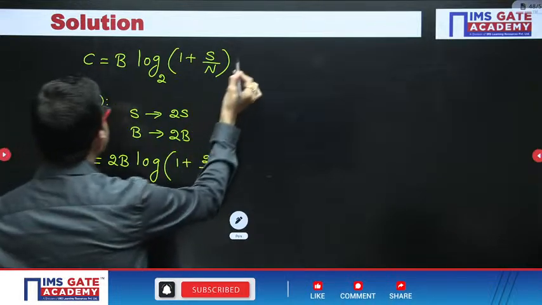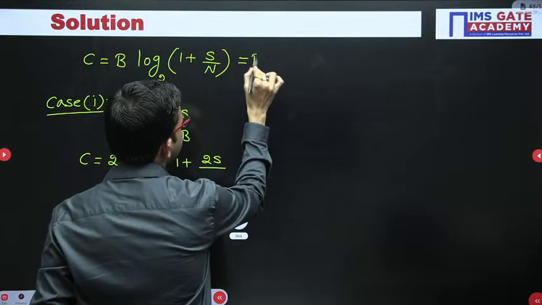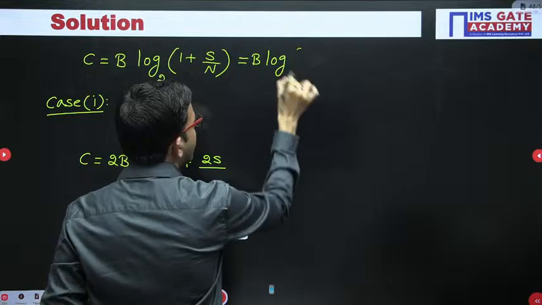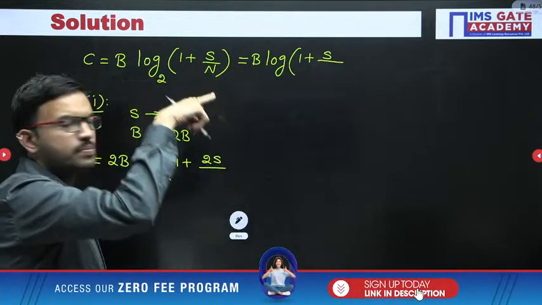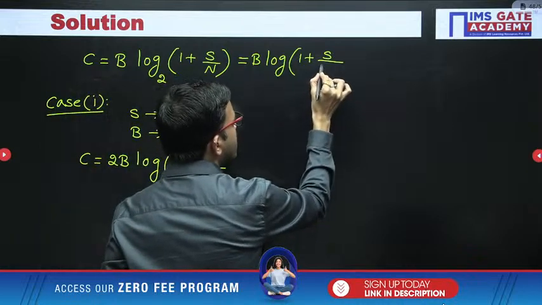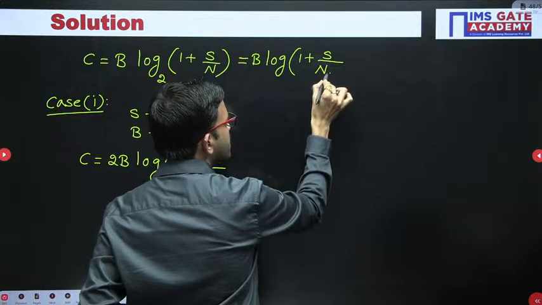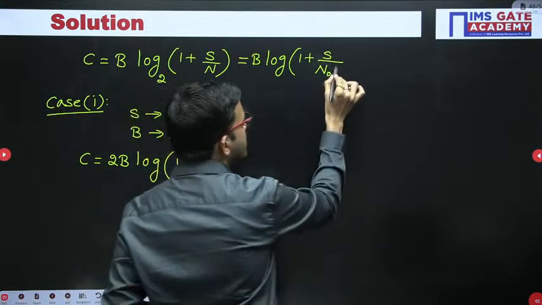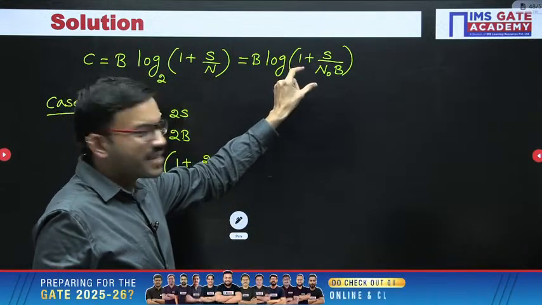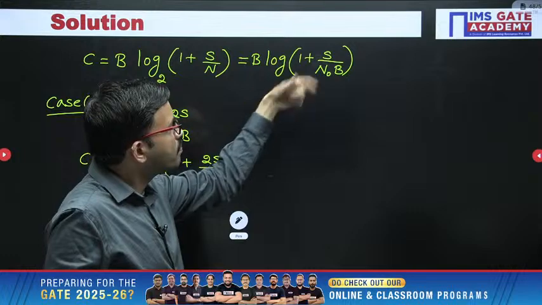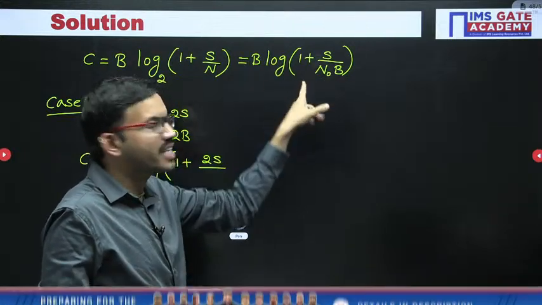And one more important point. So from here I am writing B log 1 plus S by N, where N is the noise power, right? When you have noise power spectral density N naught, you can multiply it with the bandwidth. We already discussed that noise power spectral density units are watts per hertz. You are multiplying with hertz, so hertz is getting cancelled, and from there you get the noise power.